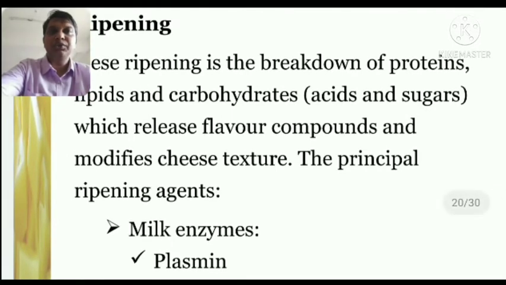So how does it generally work? It is written in this slide: cheese ripening is the breakdown of proteins, lipids and carbohydrates.